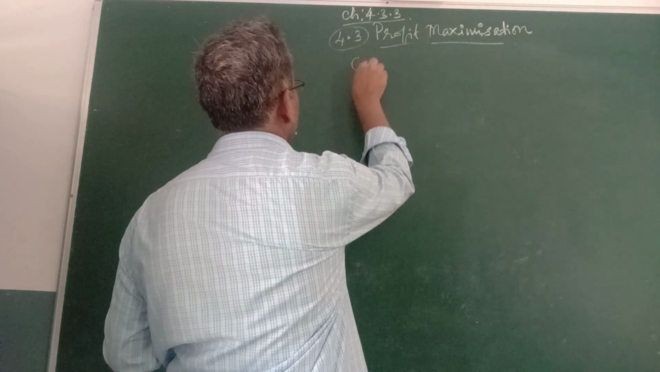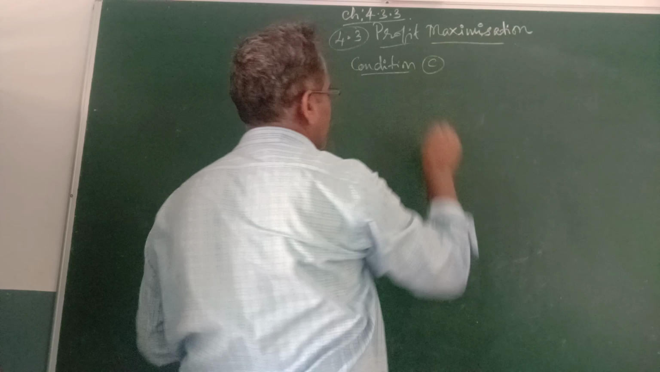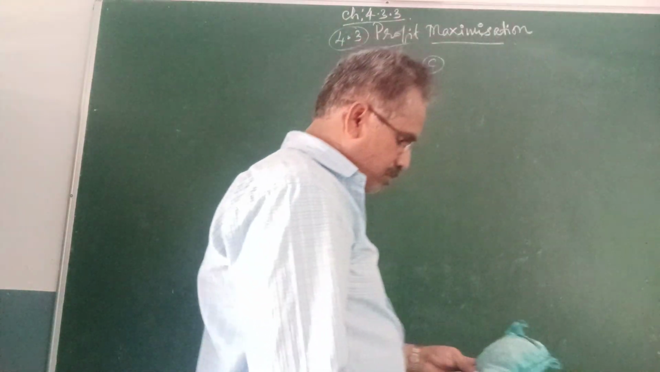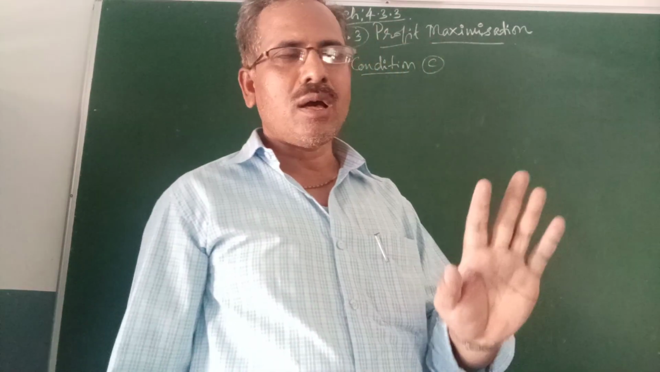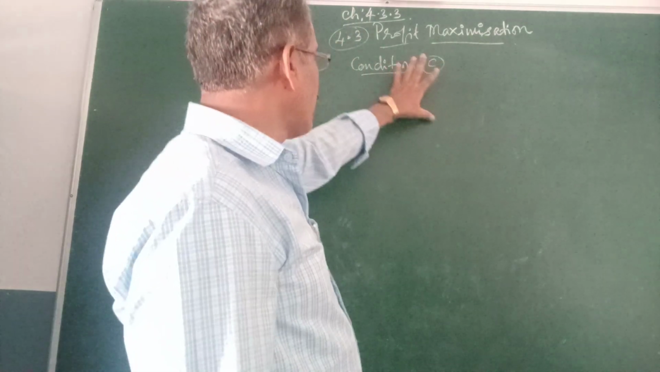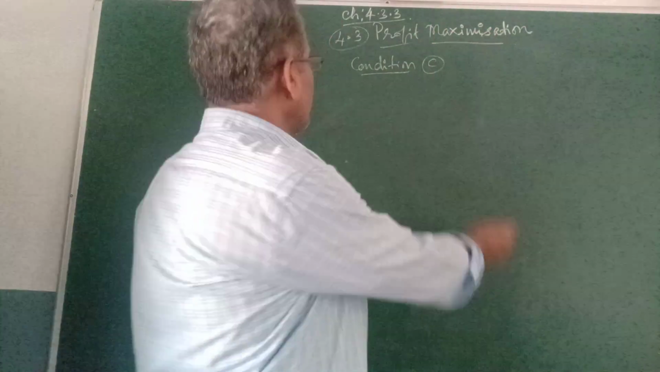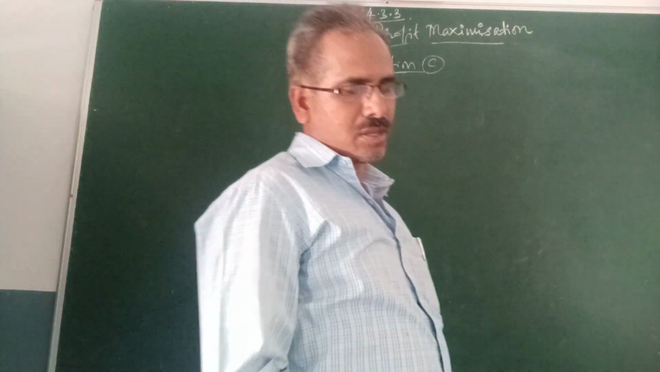Now we shall go for condition C. Condition C is nothing but the long run and the short run, both. Here one thing to know is the profit maximization of any firm under perfect competition. At condition C, how can the profit maximization be obtained? We can see the third condition.